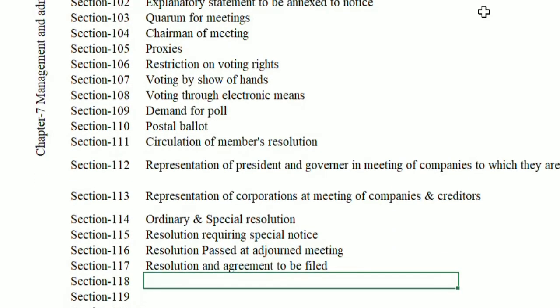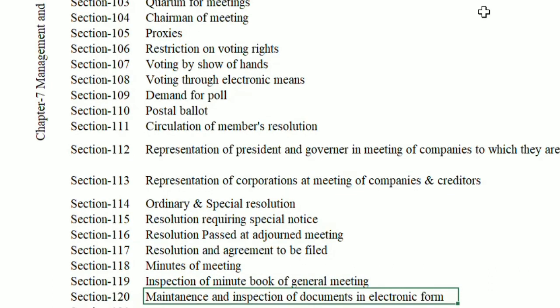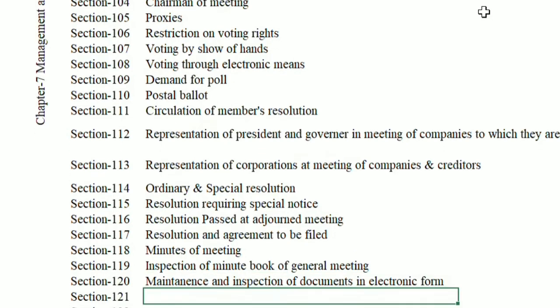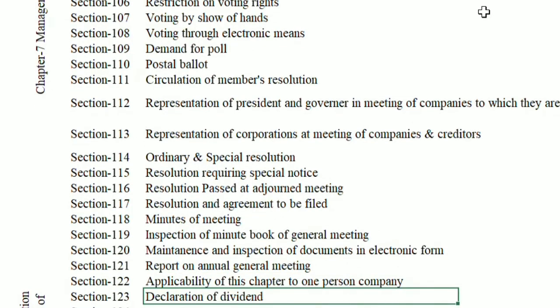117 Resolution and agreement to be filed. 118 Minutes of meeting. 119 Inspection of minute books of general meeting. 120 Maintenance and inspection of documents in electronic form. 121 Report on annual general meeting. 122 Applicability of this chapter to one person company.